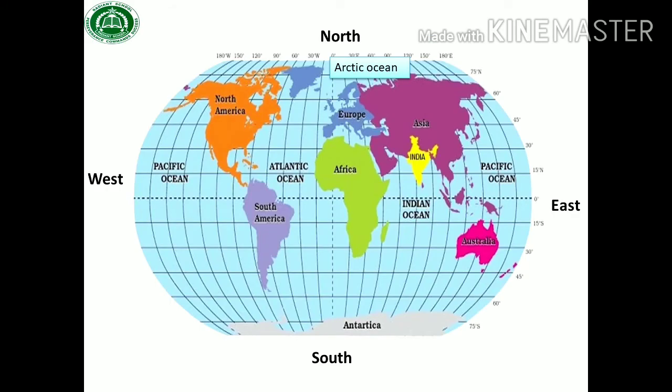Let's find out the location of South America. The Caribbean Sea is located on the northern side of South America. On the eastern side of South America there is the Atlantic Ocean, and to the west there is the Pacific Ocean.